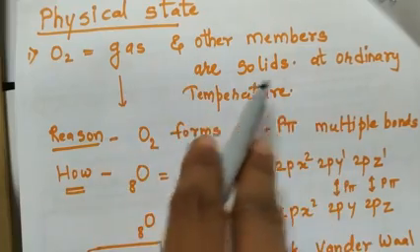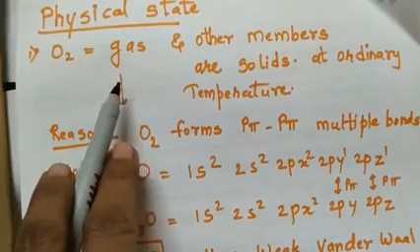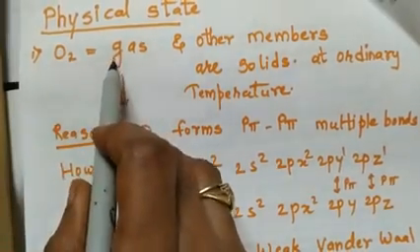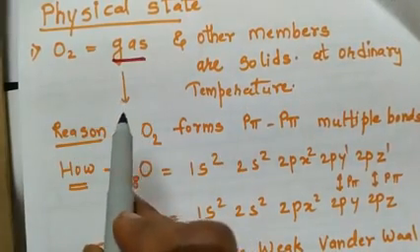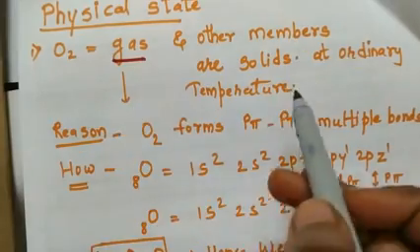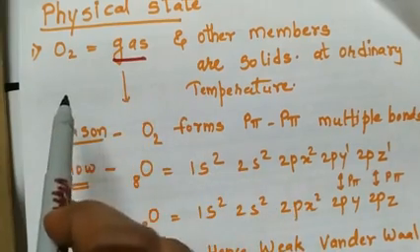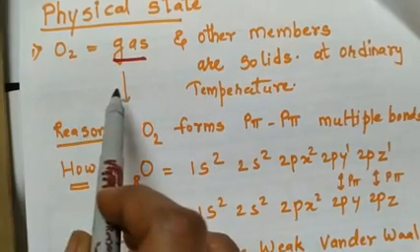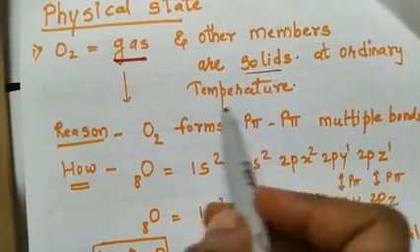This is the basic thing we are learning since we were in school. But still, for students who have forgotten, keep in mind that oxygen is gaseous in nature and other members are solids at ordinary temperature.